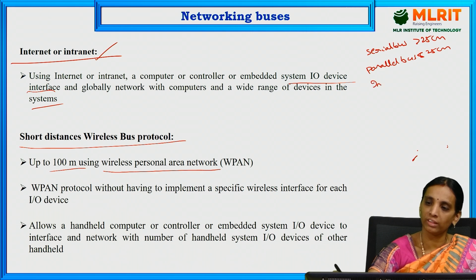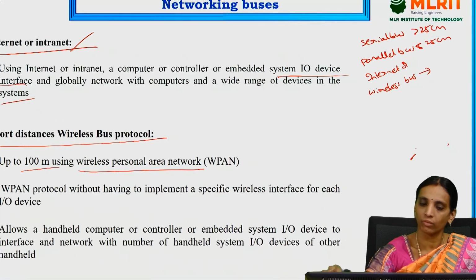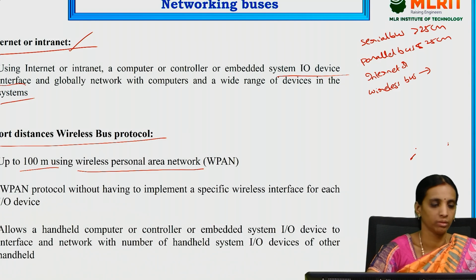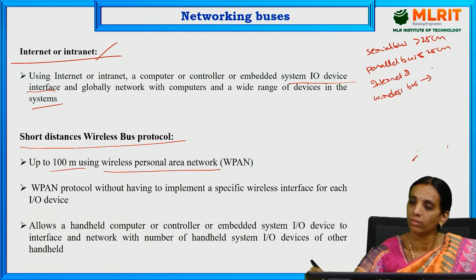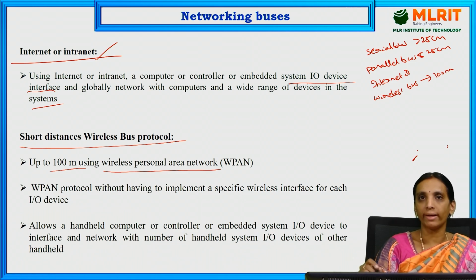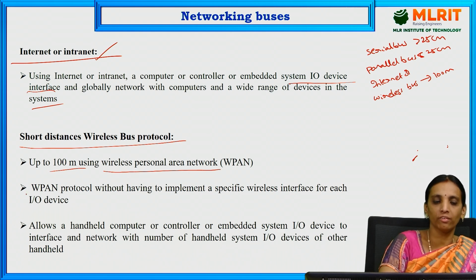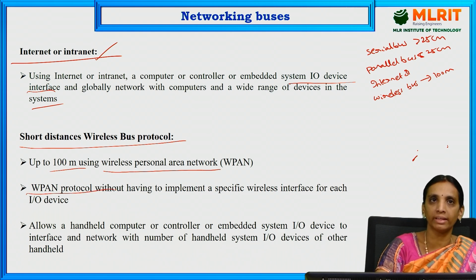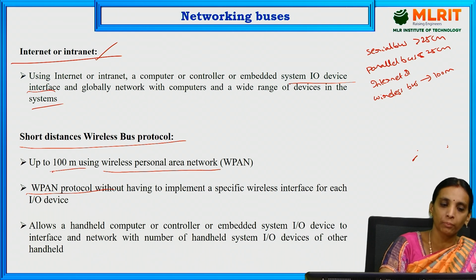This wireless bus can be used up to 100 meters for transferring our information to the devices. With this WPAN protocol, without any special implementation, we can transfer our data up to 100 meters.